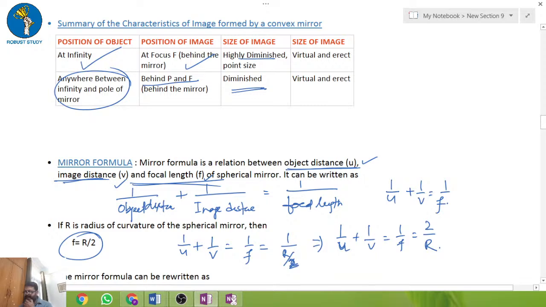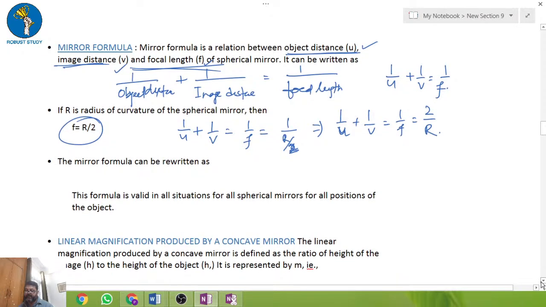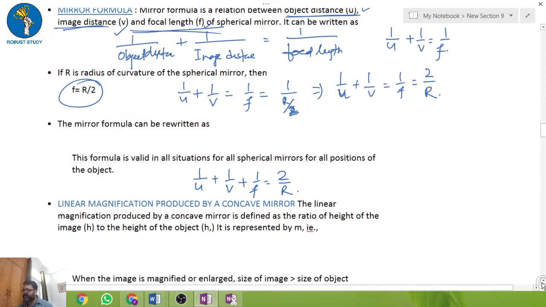Okay, so the mirror formula can be written as 1 by u plus 1 by v is equal to 1 by f is equal to 2 by r. I hope you have understood the Cartesian sign convention, which is very important, in order to say whether a quantity is positive or negative.